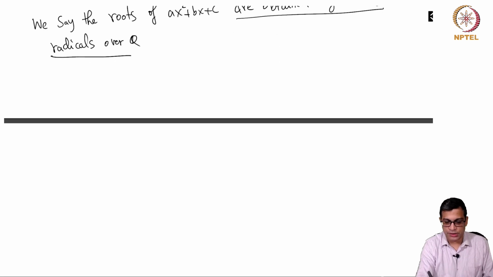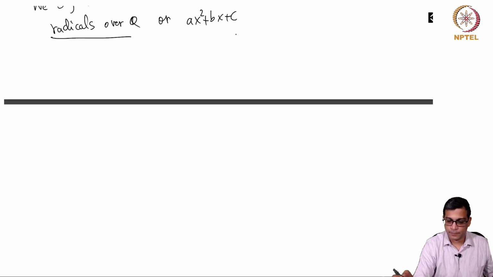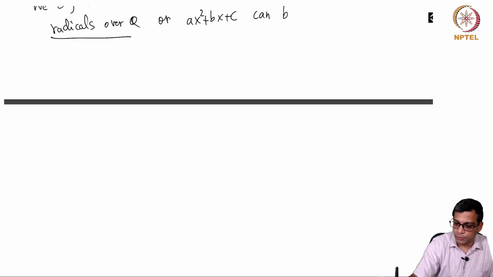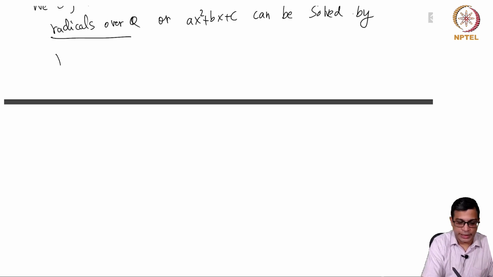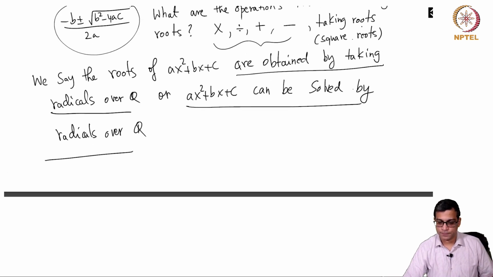Another way of saying this is that ax^2 + bx + c can be solved by radicals over Q. These are the terminologies that we use.